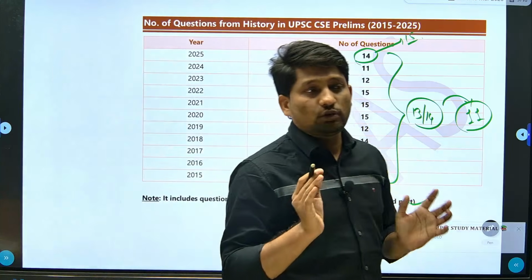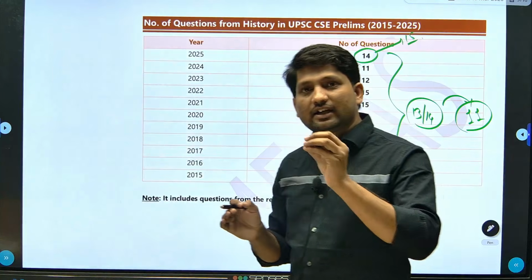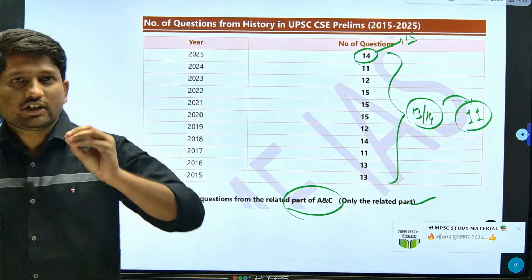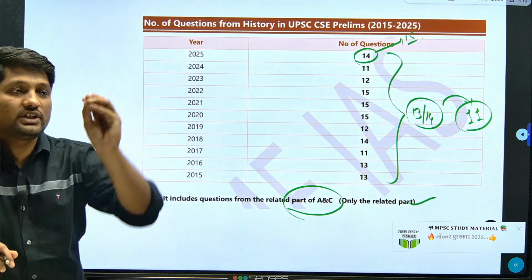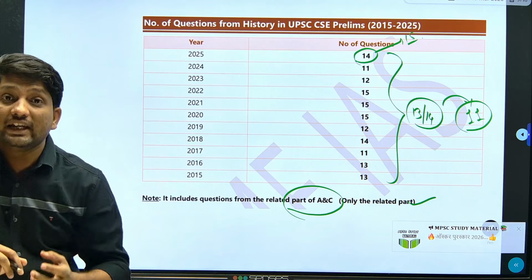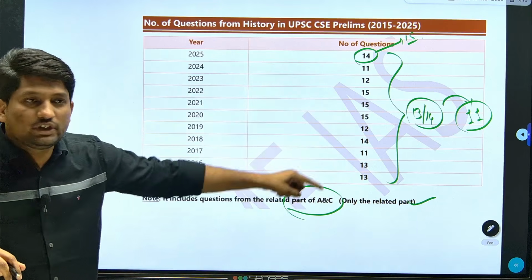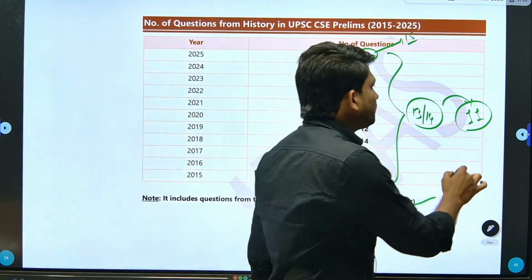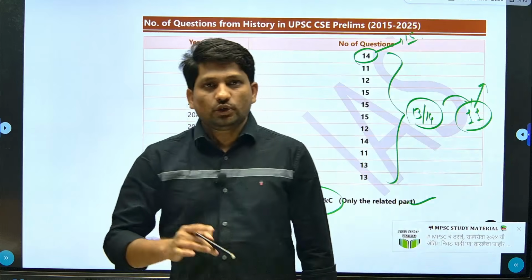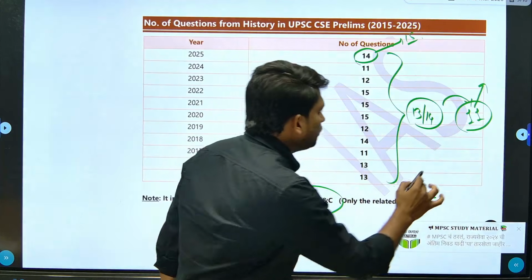Even though polity is not that static, the questions are still related to the static part, and where the questions are from the static part, your chances of getting the question right are very high. So if they are asking 13 to 14 questions from history, your chances of getting 11 questions right are high. So you are getting 22 marks only from history.